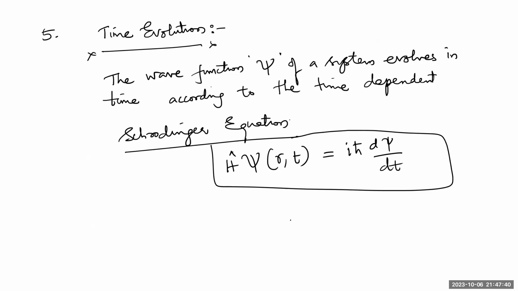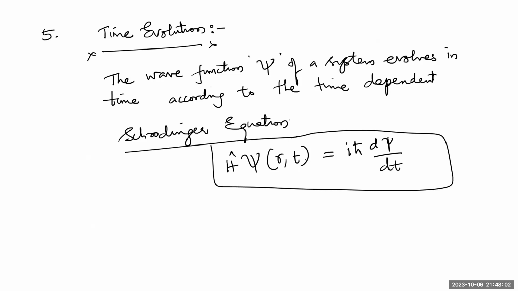The wave function psi of a system evolves in time according to the time-dependent Schrodinger equation. That's why we are talking about the time-dependent Schrodinger equation. That is your first concept in this particular quantum mechanics topic.